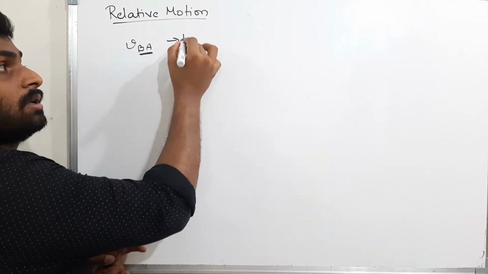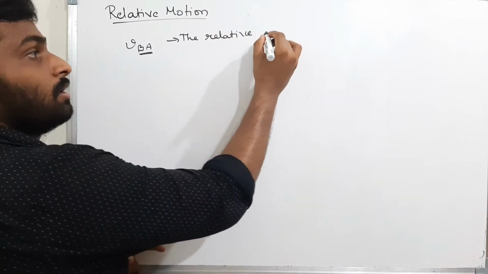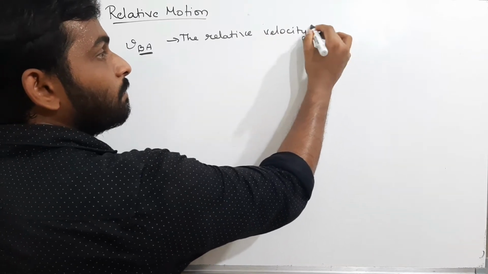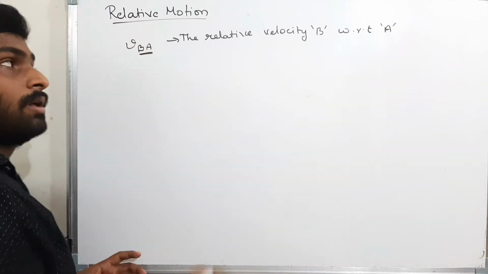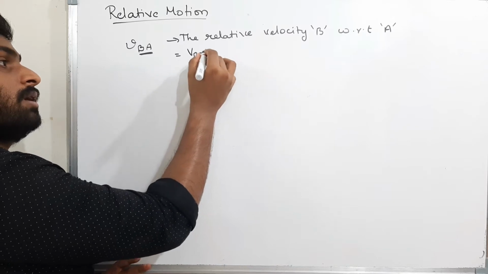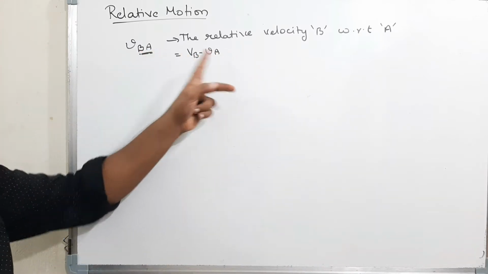VBA represents the relative velocity of B with respect to A, which is equal to VB minus VA. Always the first term comes first and the second term comes second.